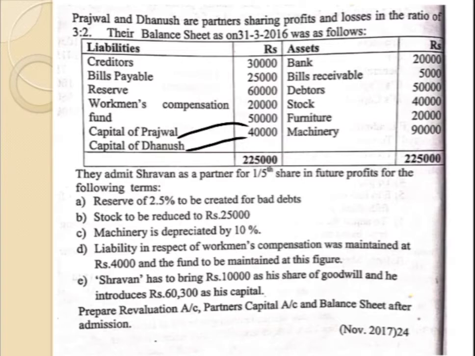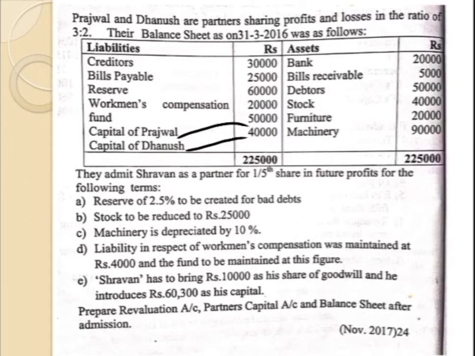The first adjustment, reserve of 2.5% to be created for bad debts, then stock to be reduced to rupees 25,000, machinery is depreciated by 10%, liability in respect of workmen's compensation was maintained at 4,000 and the fund is to be maintained at this figure. Then Shravan has to bring rupees 10,000 as his share of goodwill and he introduces 60,300 as his capital. Prepare revaluation account, partners capital account and balance sheet after admission.